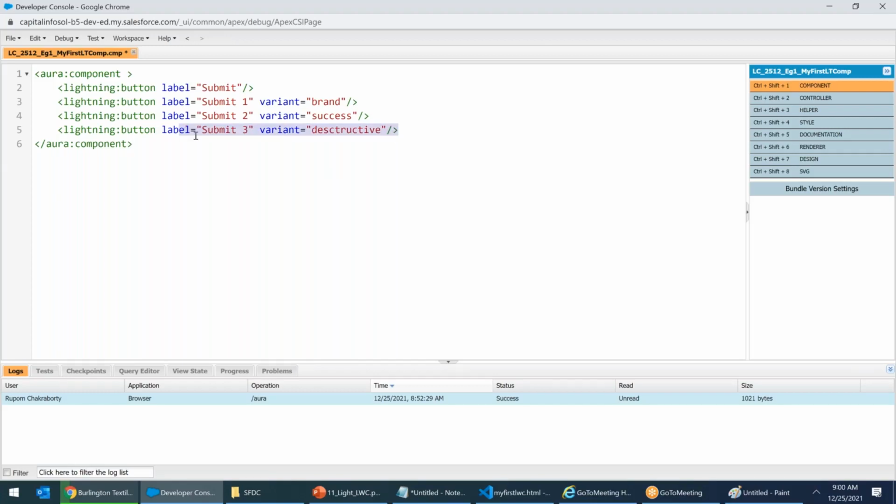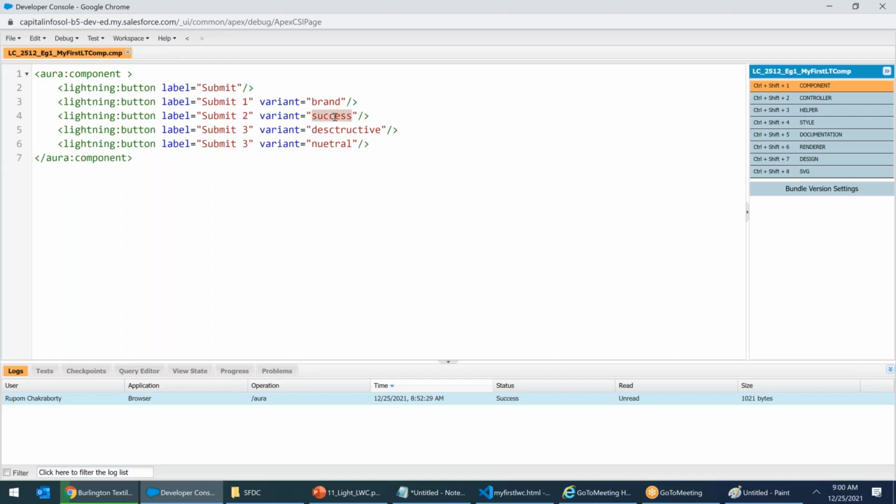Right? Next, lightning button variant equals to neutral. Actually, if you don't give neutral, it doesn't make any difference. Control S. Brand will give you a blue button.